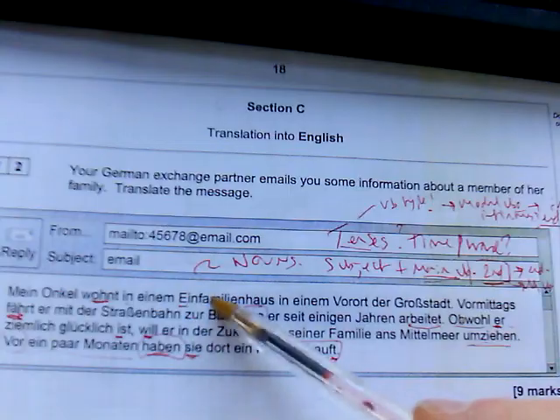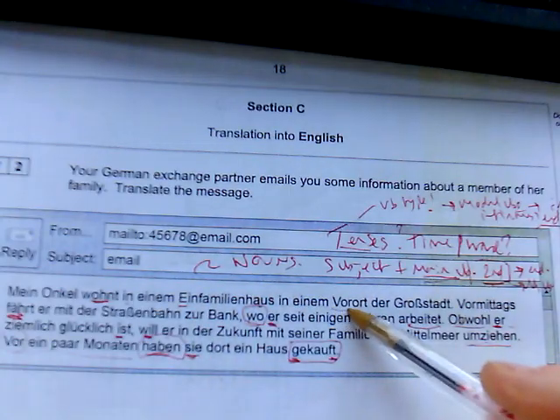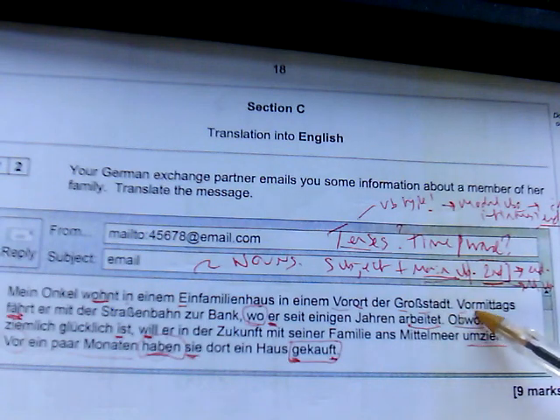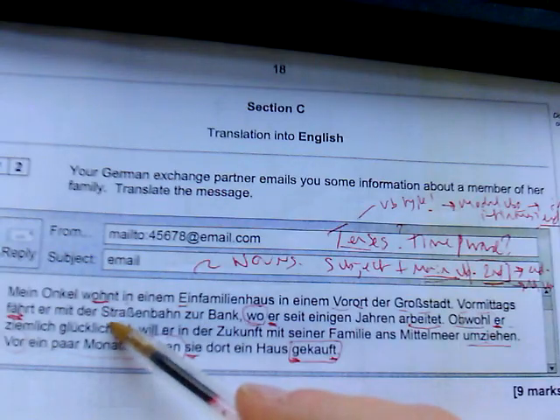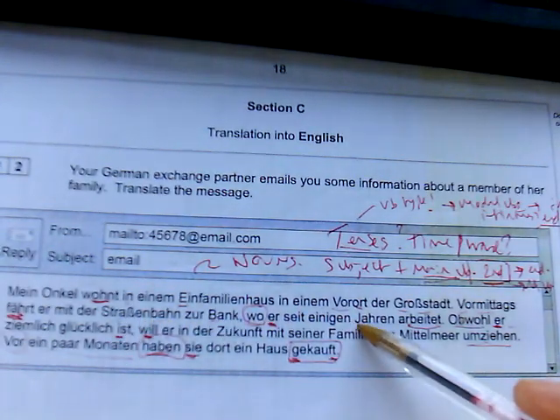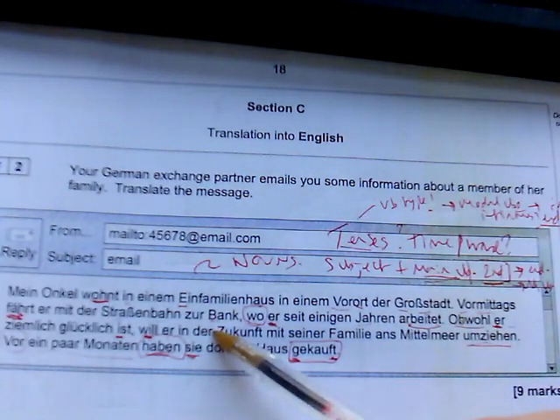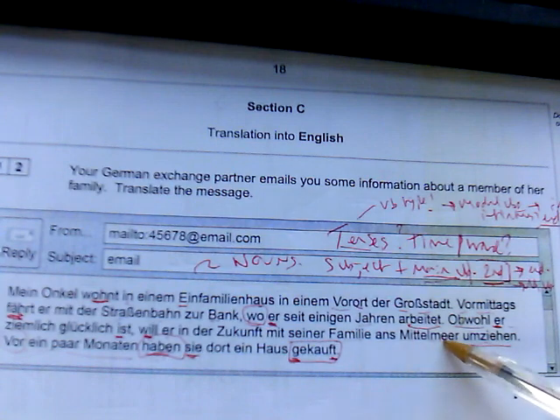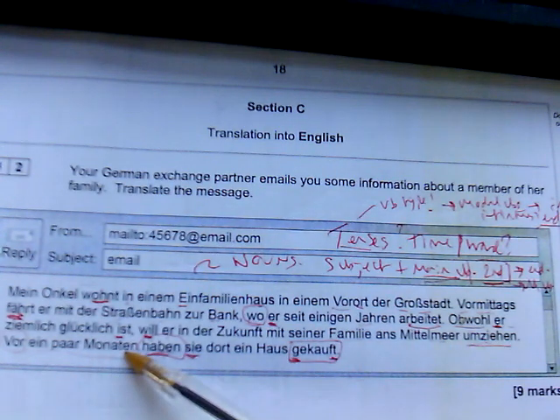So we've got Einfamilienhaus, we've got Vorort, Großstadt, vormittags. Now that's also a time phrase, it's also a noun. Straßenbahn and Bank. Jahren. What else? Zukunft, Familie, Mittelmeer, Monaten, and Haus. Now we know, don't we, with German, that we can whack a few nouns together to make what we call a compound noun.